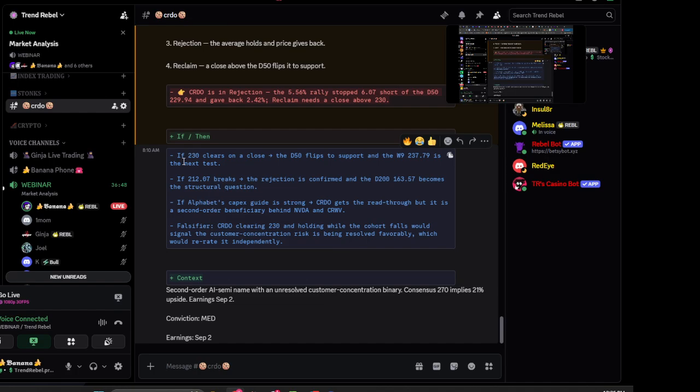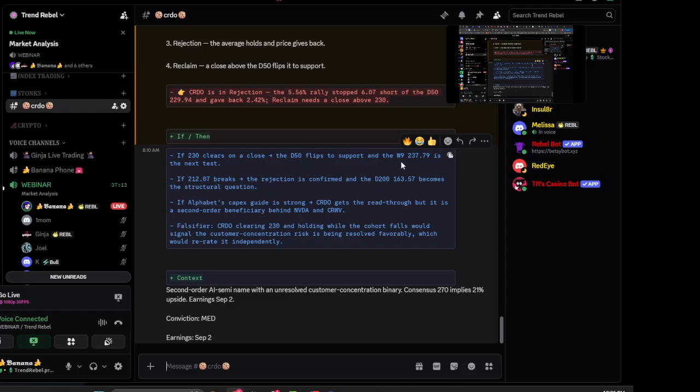This is stuff that makes sense. This is stuff that, based on all the analyst data that I have put together, and everything that I've worked out with all my notes and research, I think is relevant. So if 230 clears on a close, the daily 50 flips to support, and the weekly 9 is the next test. There are also potential trading pieces of information here on what to actually do if you see certain things, which you can do.